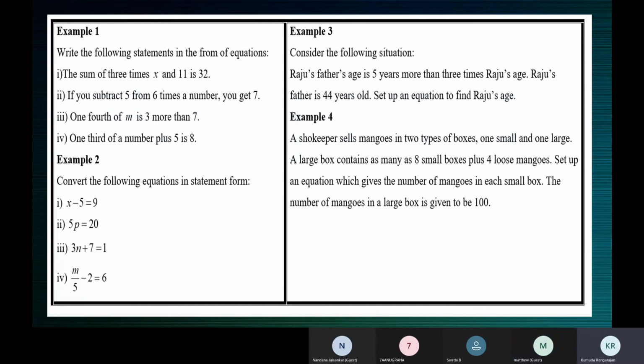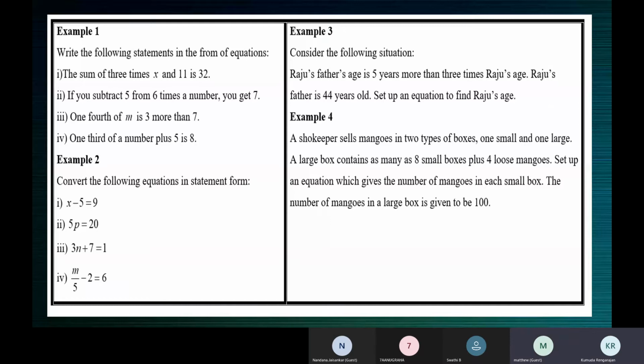Subtract 5 from something: from something you should take away 5. So you write that from first and then take away 5. Now tell me.